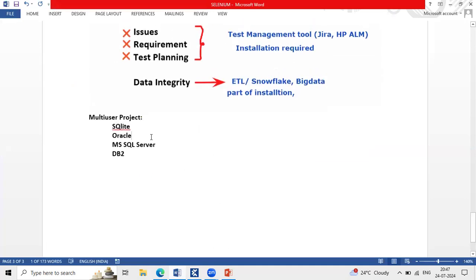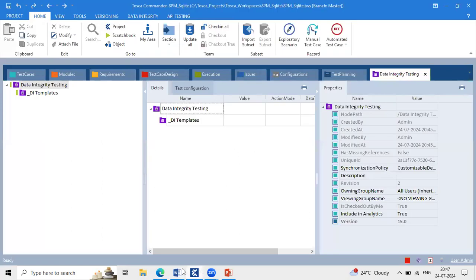So the meaning of that, team, in Tosca point of view, if you're working in a multi-user environment or single user environment, the interface is the same. Make a note of this point. The interface is the same. No need to worry whether this is single or multi-user. We are the persons who have to recognize which repository we are working in, whether it's single or multi-user. To recognize it, this is the best indication to identify which repository category we are working in.